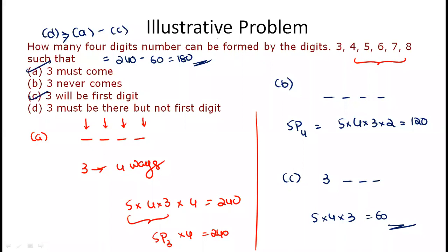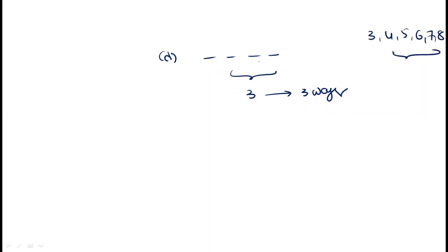Or else the other way of doing the D question: 3 must come, but not in the first digit, so 3 should be in one among these 3 places. So 3 ways we can fill 3, and there are still 3 places with the other numbers 4, 5, 6, 7, 8. We have 5 numbers to fill these 3 places. So 5 into 4 into 3, we got 60, into 3, we got 180. Directly you can do it like this.